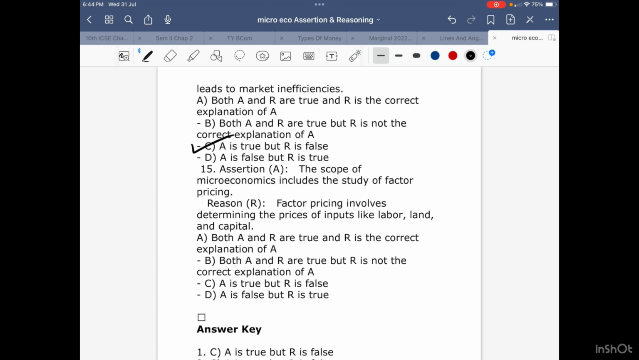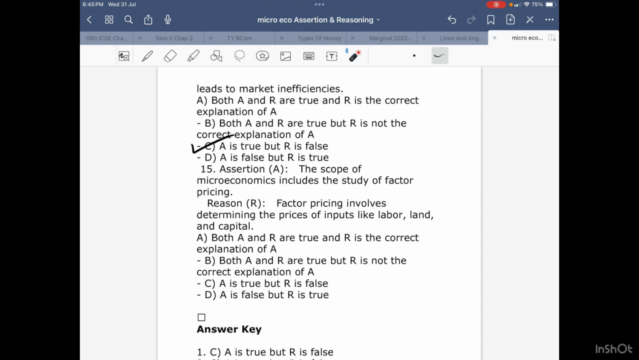Now we go with the last question for the day. The scope of microeconomics includes the study of factor pricing. Yes, if you have looked at your economics textbook, you might have read the first chapter, and you might have found it on page number 2 or 3. There's a table given which I told you about, right? Which clearly says factor pricing. So we also know that microeconomic theory is factor pricing theory.